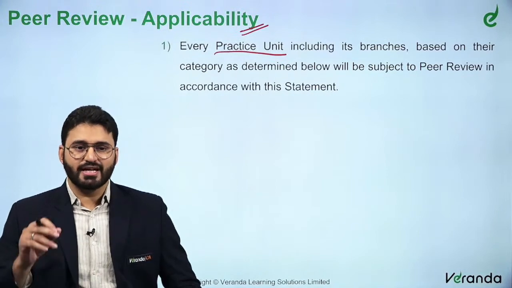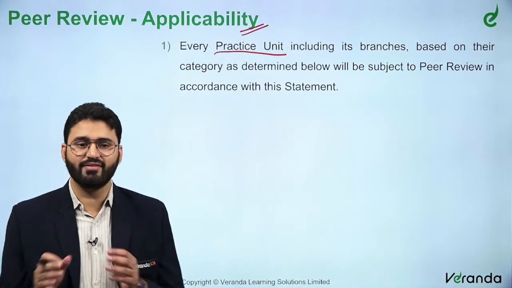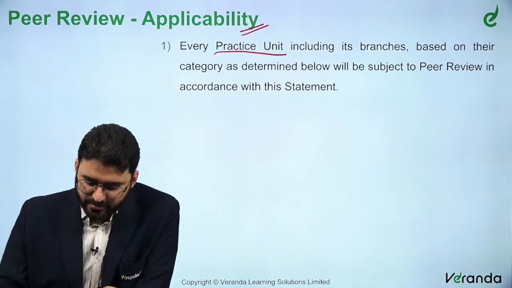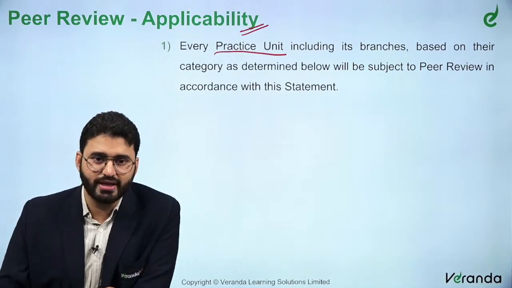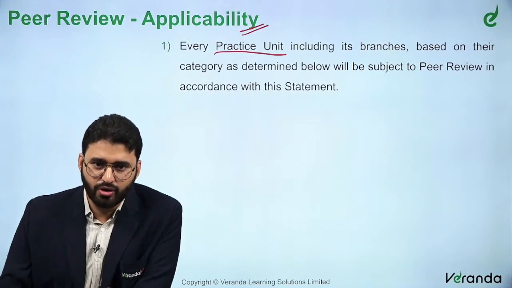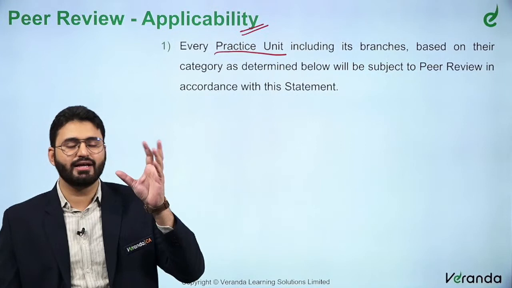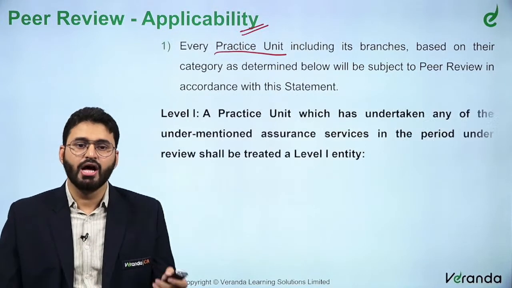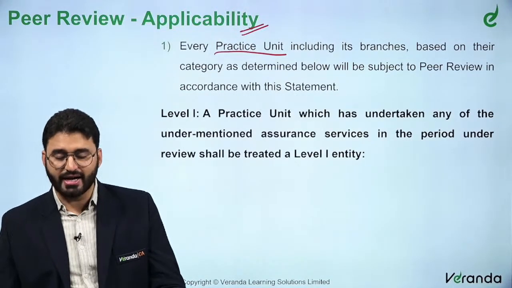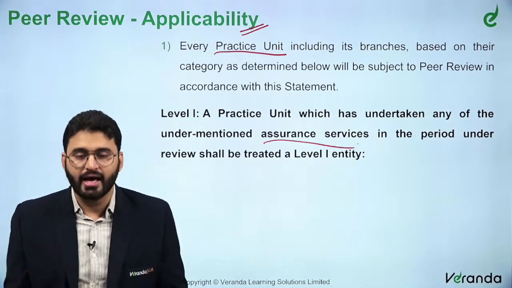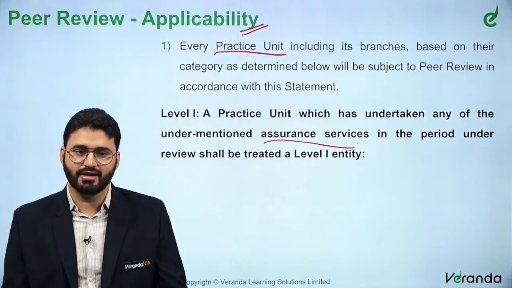Now let's touch upon the finer points of this area where there are amendments. The first one is on the applicability. Every practicing unit, including its branches, based on their category as determined below, will be subject to peer review in accordance with this statement. Now there are level 1 category entities and level 2 category entities. So level 1: a practicing unit which has undertaken any of the undermentioned assurance services in the period under review shall be treated as a level 1 entity.